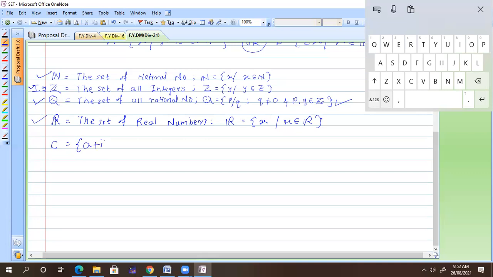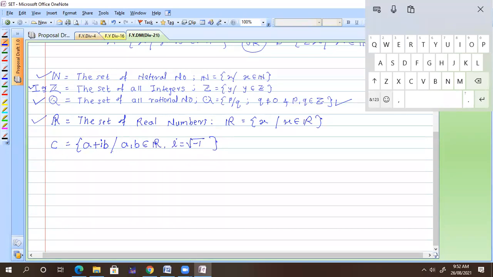A plus ib, where i is imaginary, and a and b belong to R, and i is nothing but the square root of minus 1. We call this number an imaginary number, because the square root of a negative number is not defined yet. The first time it is defined is in complex numbers, so that's why we call it an imaginary number. This is how a complex number looks.